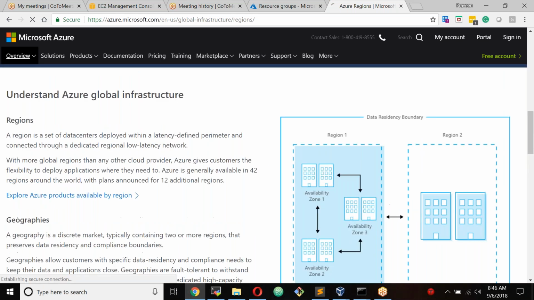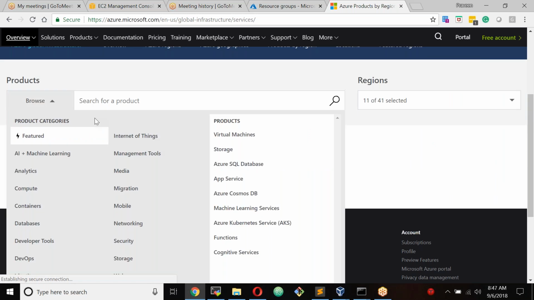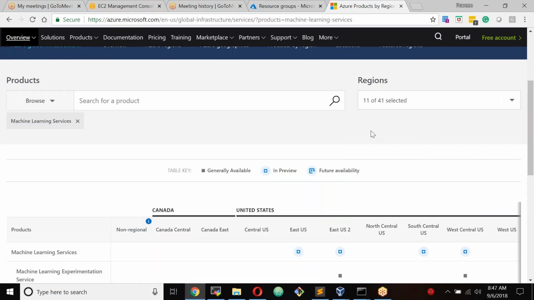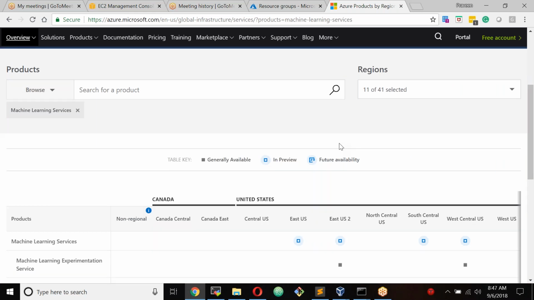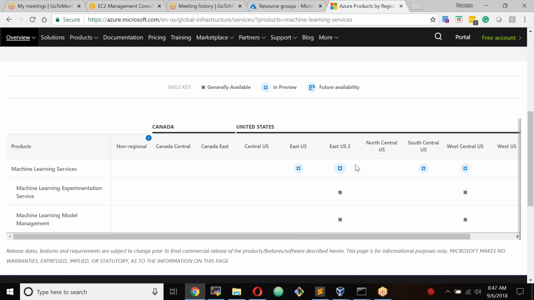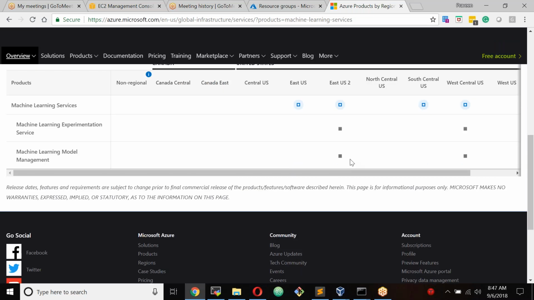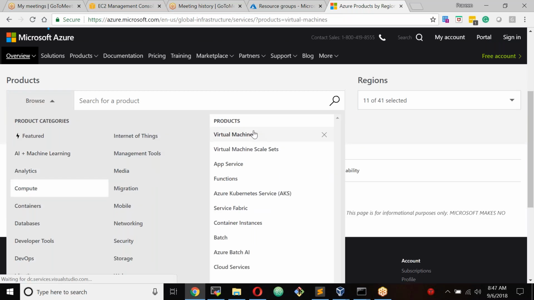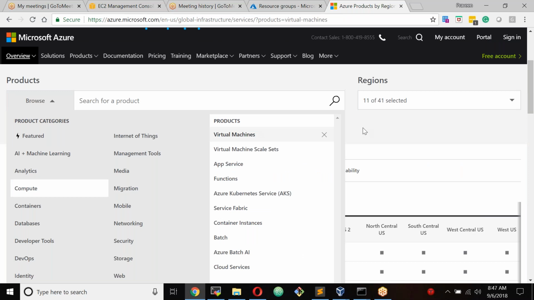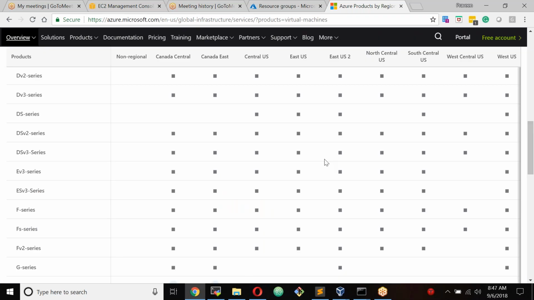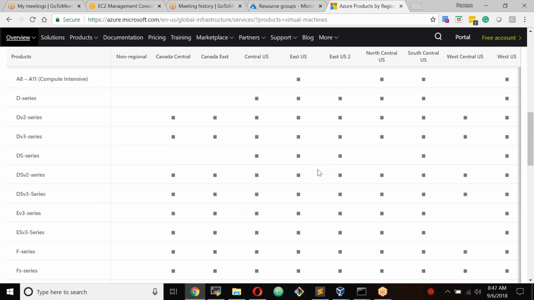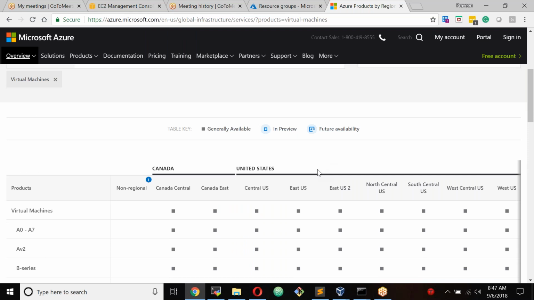So you can see the products that are available by region. Select any of the products and see if it is available here or not. For machine learning services, East US and South Central, it's available. For example, compute, virtual machines. Obviously virtual machines should be available in almost all the regions, but some models will be available in some regions and some may not be. But at least a couple of virtual machines will be available.